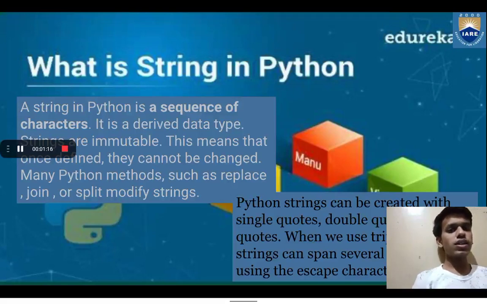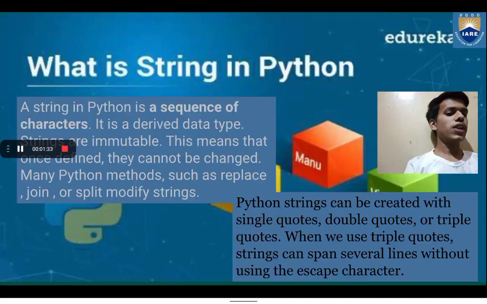So we can say a string in Python is a sequence of characters. It is a derived data type. Strings are immutable. That means that once the strings are defined, they cannot be changed or modified. So Python strings can be created with single quotes or double quotes or triple quotes. When we use triple quotes, strings can span several lines without using any escape character.